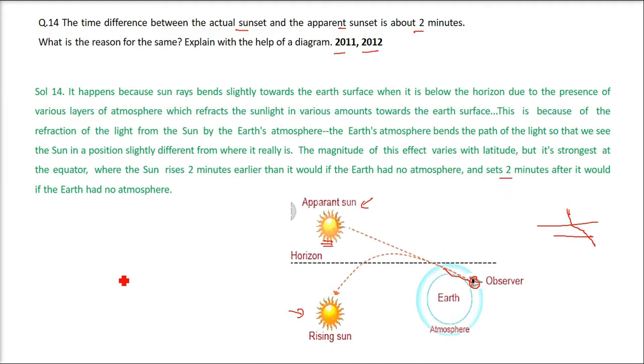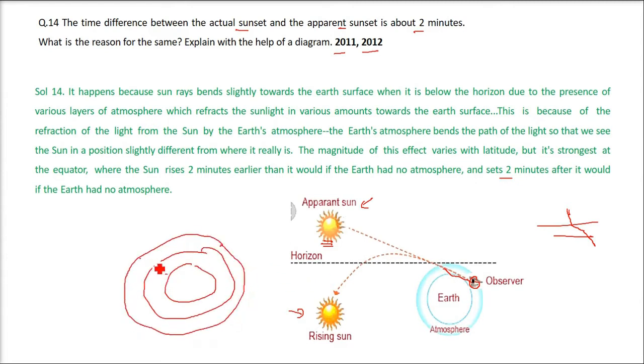Let me tell you again, this is our earth and there are different layers of the earth's atmosphere. These all have different density, different properties. So when the light comes here, it bends like this. The apparent view is somewhat like this, and here the difference is 2 minutes. Realistically, it's 2 minutes.